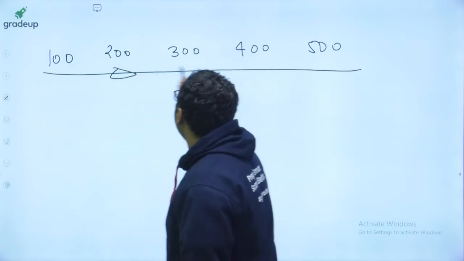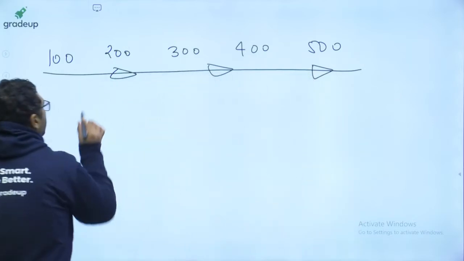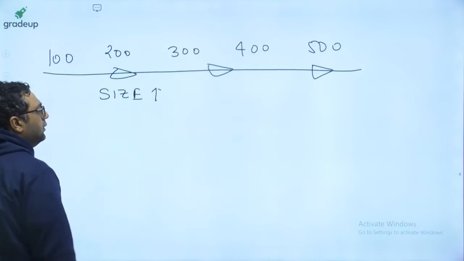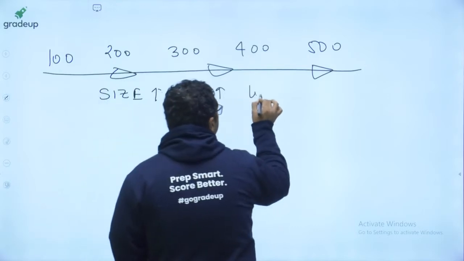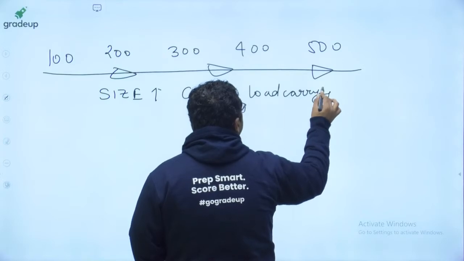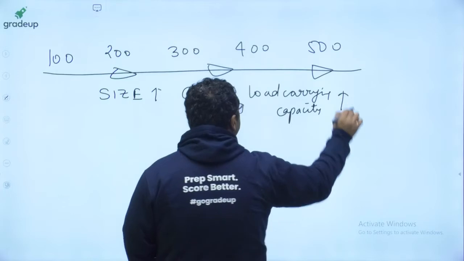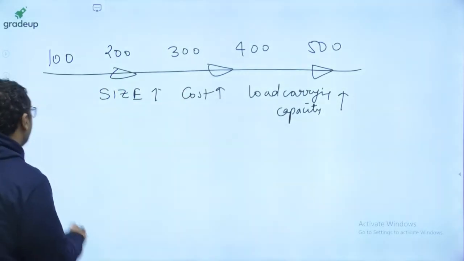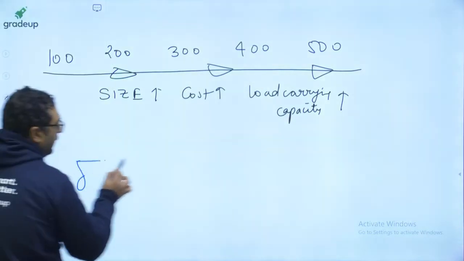They are known as preferred series. When you are moving from 100 to 500, guys, the size will increase, the cost will increase, and the load carrying capacity will increase. All of them will increase. So guys, if you want to see the difference between the series, I am showing you here.